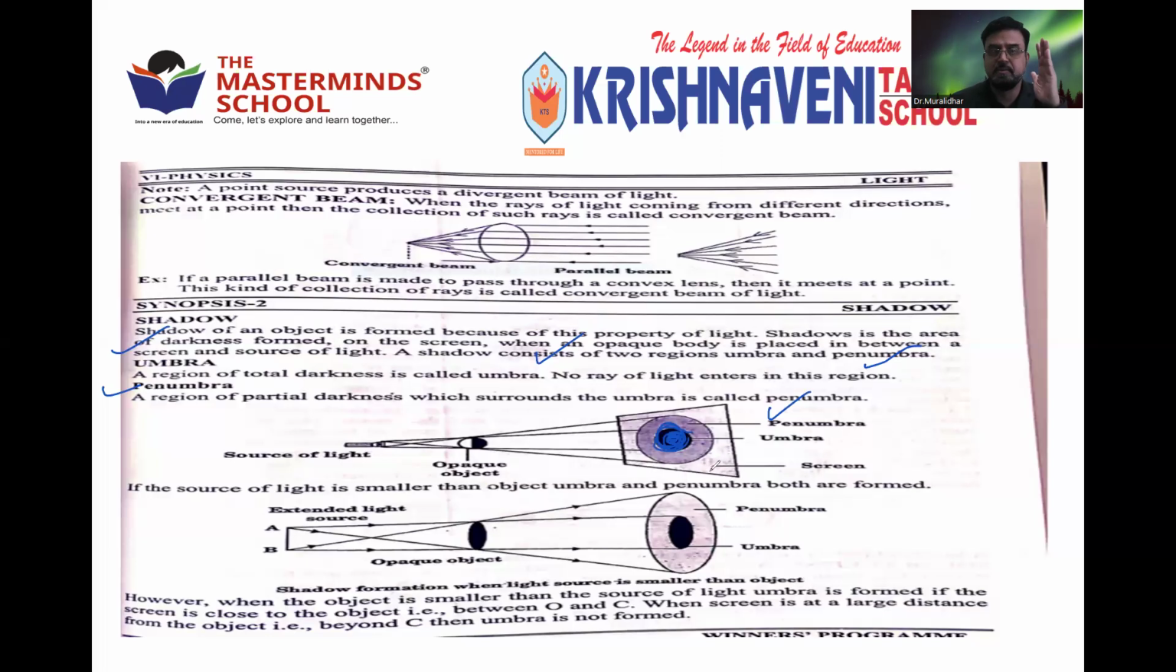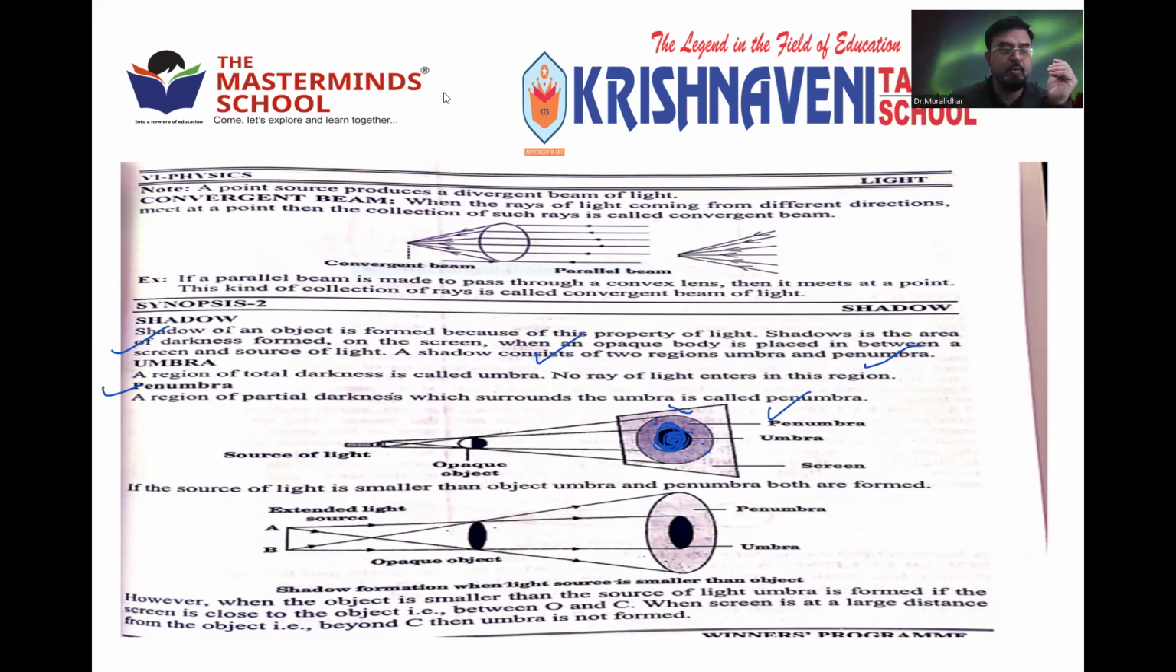On the screen, you can see a region of partial darkness which surrounds the umbra, called penumbra. It is not completely dark, it is partial darkness. Even our shadow you can see like that: one part is darkness, and at the borders you have the partial darkness. That partial darkness part is called penumbra. So every shadow contains umbra and penumbra.